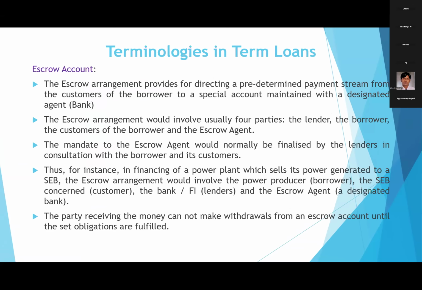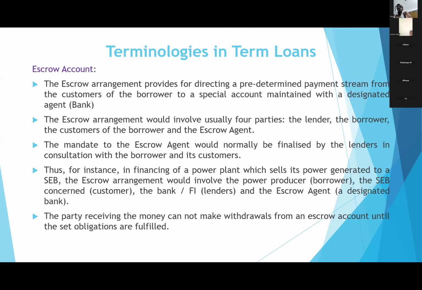This corporate is selling electricity to state electricity boards, which are their customers. Whatever receipts are coming from that project will be credited to the escrow account. This escrow account will be maintained with one bank, which is called the escrow agent.